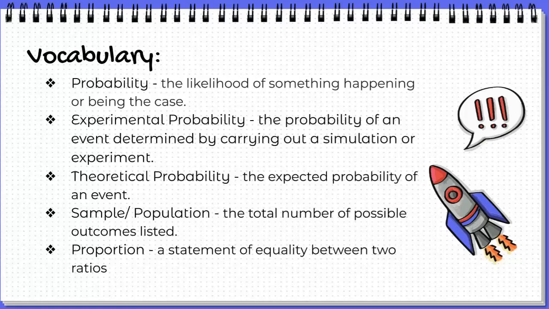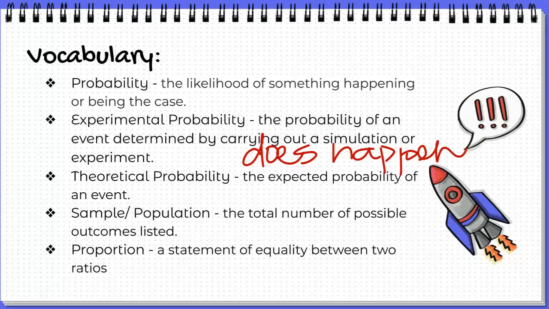The first thing that we want to talk about is some vocabulary. So a quick review of some words that we talked about in the previous lesson. Probability is the likelihood of something happening or the chance that something happens. Experimental probability is the probability of an event determined by carrying out a simulation or an event or an experiment. And remember how we discussed in the previous lesson that experimental probability is what does happen. So this is when you actually do the experiment, and what does happen is your experimental probability. Theoretical probability is the expected probability of an event, or what should happen.